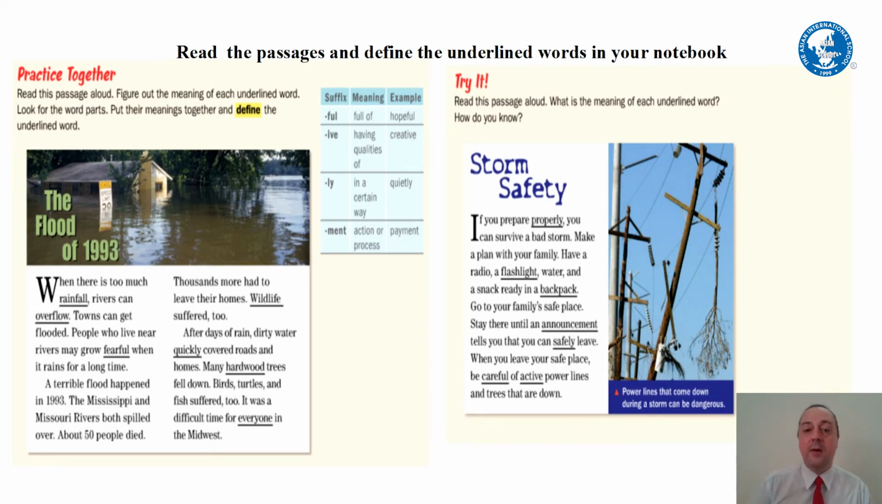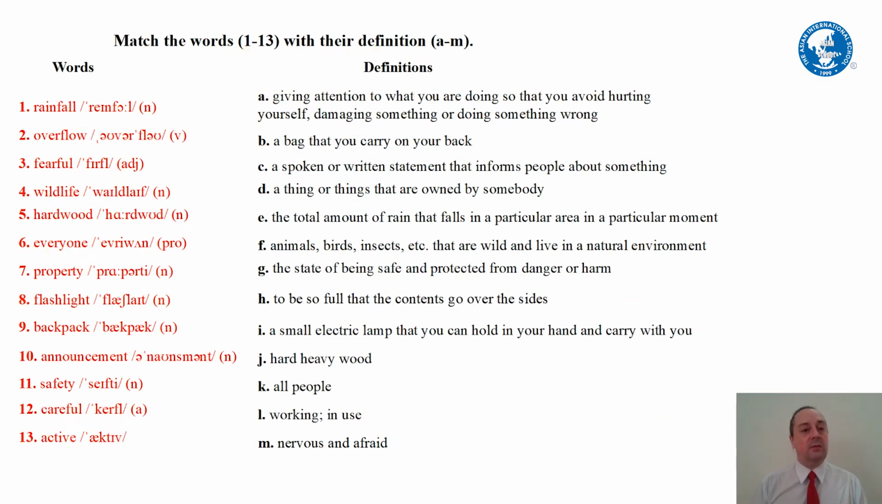Okay, so now let's look at all of these words. These are the words that are underlined in the two passages we just read. Let's try to match the word with the definition. The first one is rainfall. You repeat after me, rainfall. Which one of these is rainfall? We already talked about this one. Right, so rainfall is E, the total amount of rain that falls in a particular area in a particular moment.